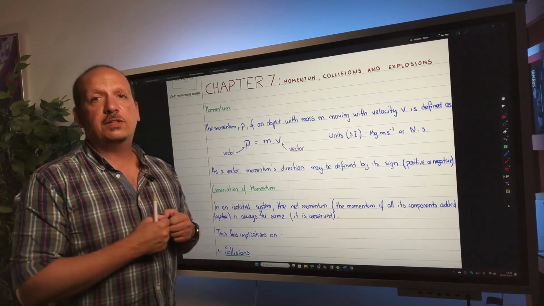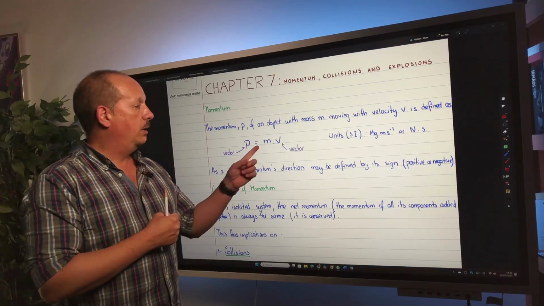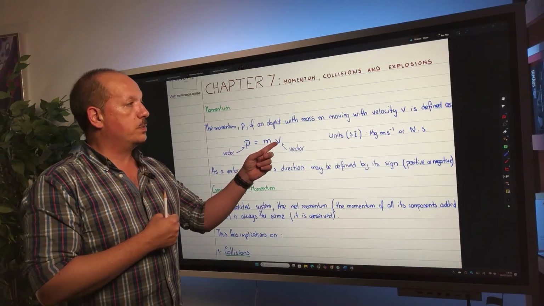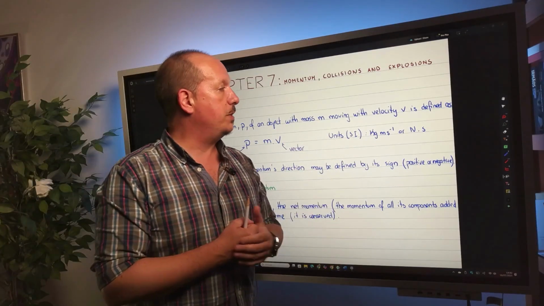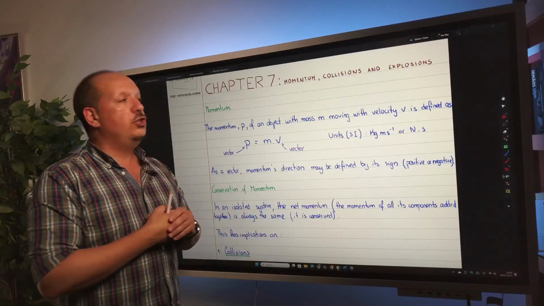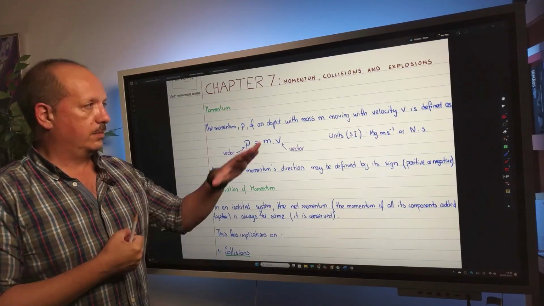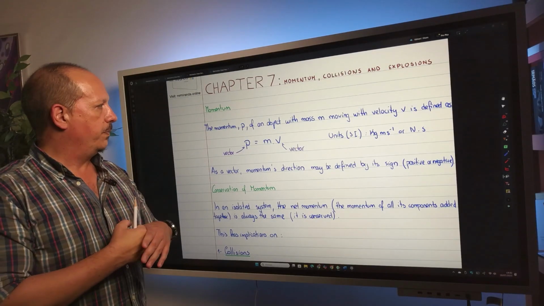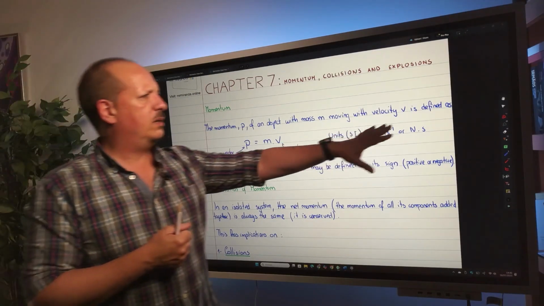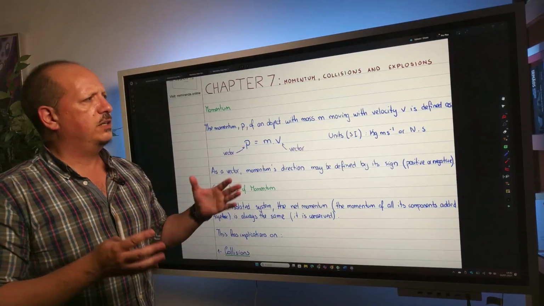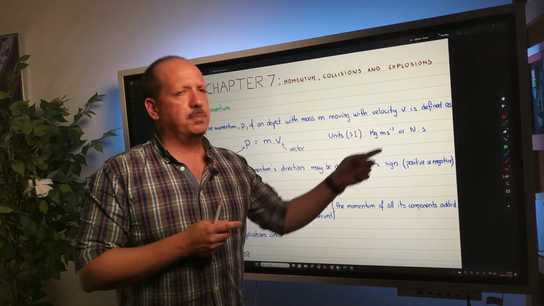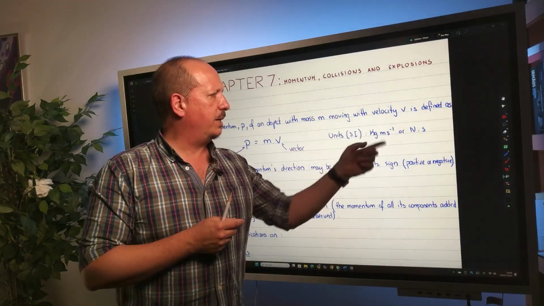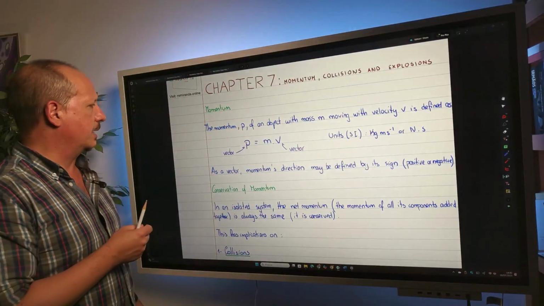What are the International System units for momentum? This is in kilograms, this is in meters per second, so it's kilograms meters per second, or newton seconds. The reason for newton second is going to be obvious also. Actually, no, this is more in physics. You can use both, but in the context of mechanics, you might as well just use kilograms meters per second.